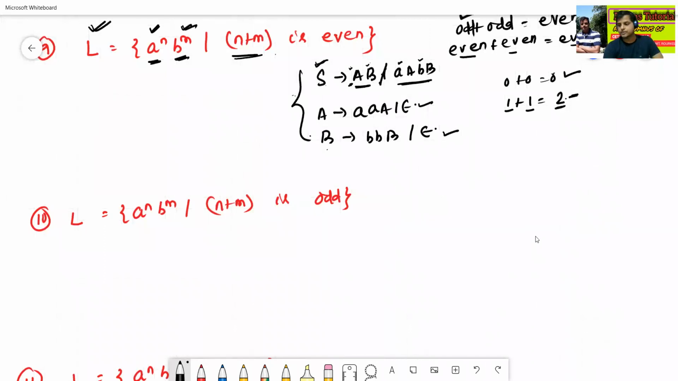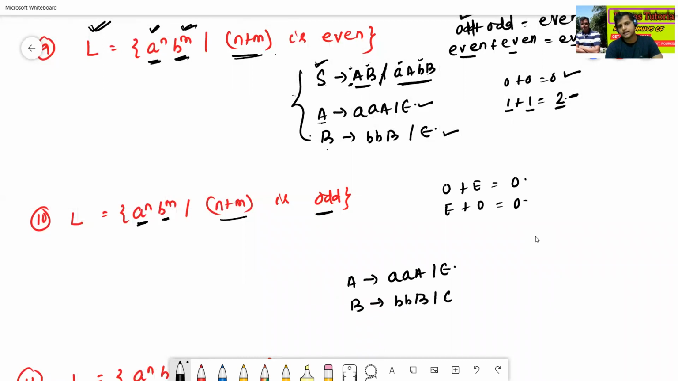Now we'll see one more question. n plus m equal to odd. n plus m equal to odd means odd plus even equals odd, or even plus odd equals odd. Okay, similarly, we can find it for a to the power n, b to the power m. Here A to aA plus epsilon and B to bB plus epsilon. Now we'll find odd plus even equal to odd, or even plus odd equal to odd.